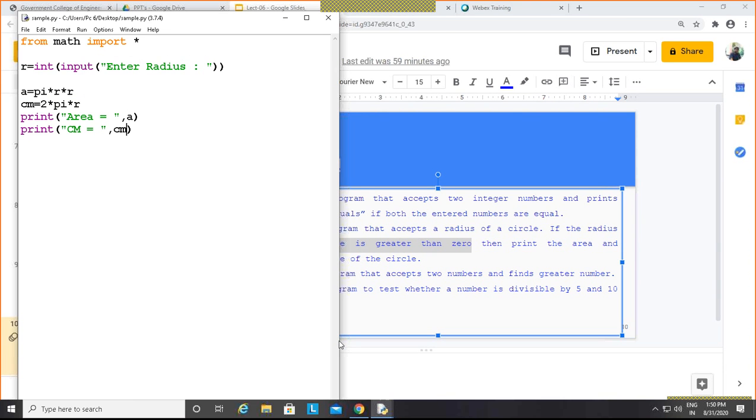So how do I put this condition here? The radius we have accepted. Now here is: if r is greater than 0, and then a colon. Now see, if I simply keep this, save this and run this, it will provide an error. The meaning is that these statements are not part of this if.